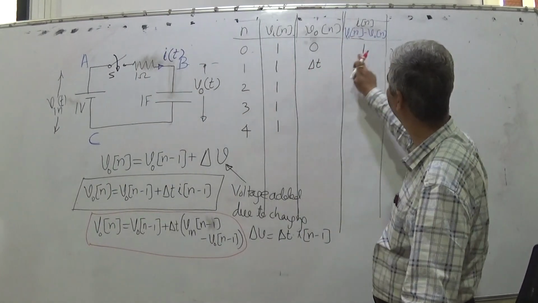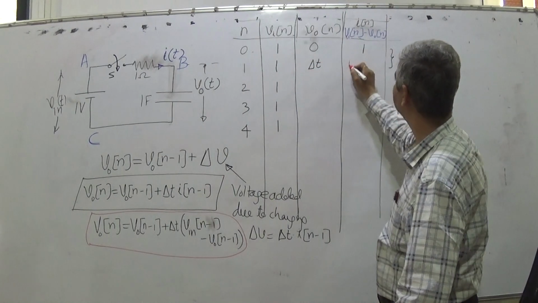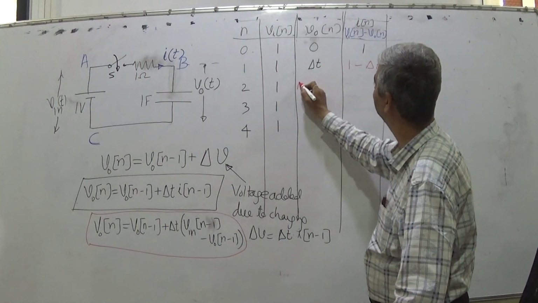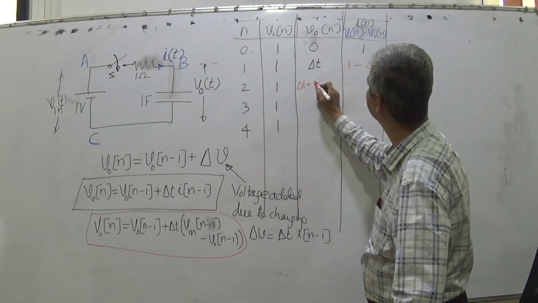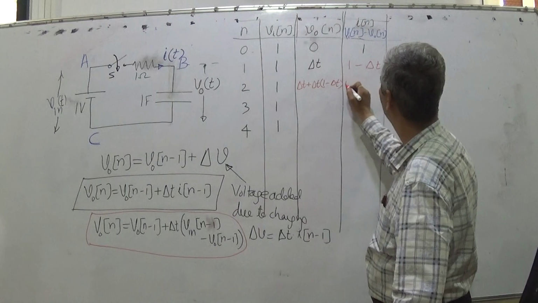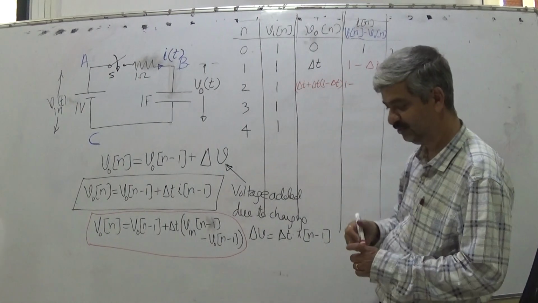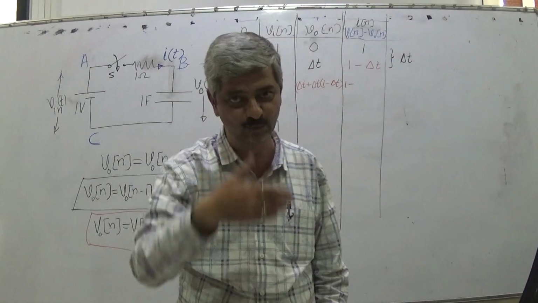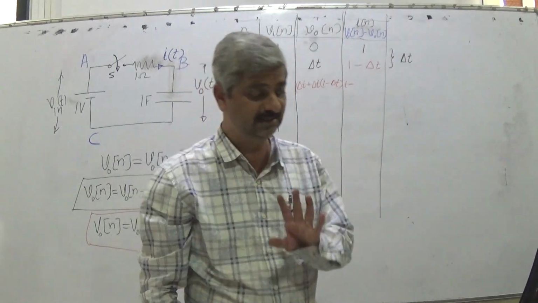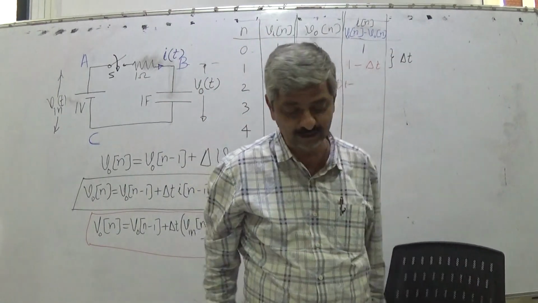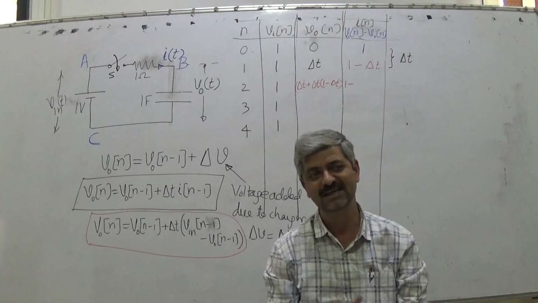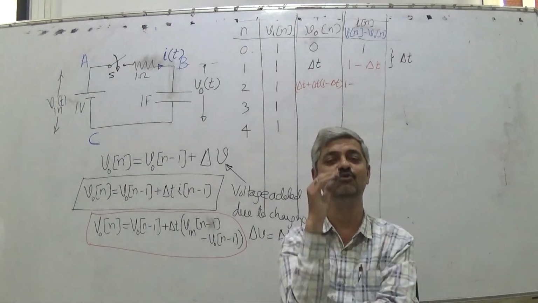So what would this be? 1 minus delta t. What would this be? Delta t plus delta t into 1 minus delta t. What is this? 1 minus this whole, and so on. So you can compute and complete the table. Is it clear? Without going for any kind of differential equation as such. Differential equation is something of which human beings are allergic.